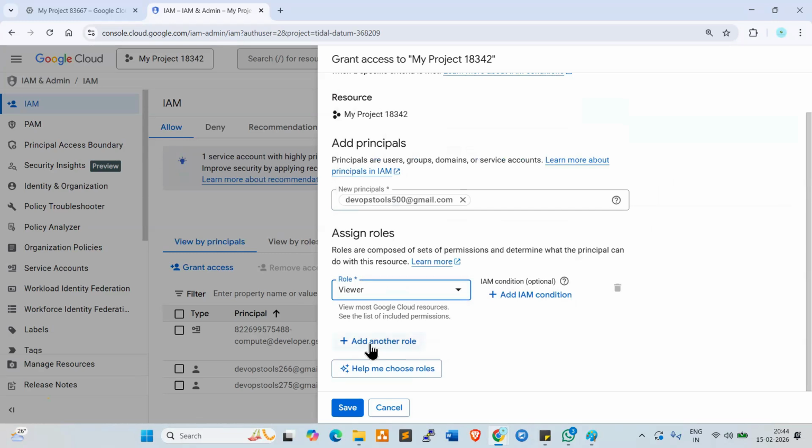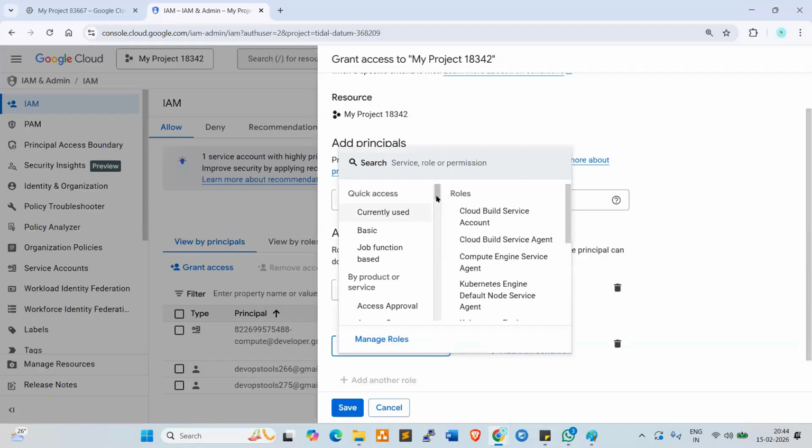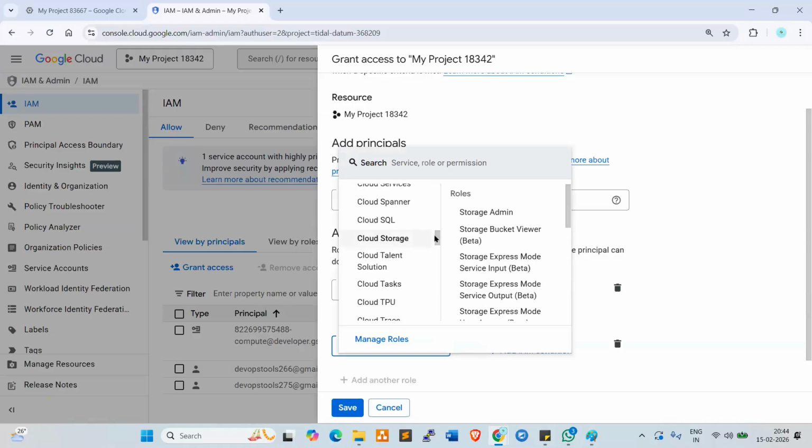Role added here. If you want to add another role, click on add another role. Here you can give another role, whatever role you want to give. One user can have one role or multiple roles, right? Cloud storage role.